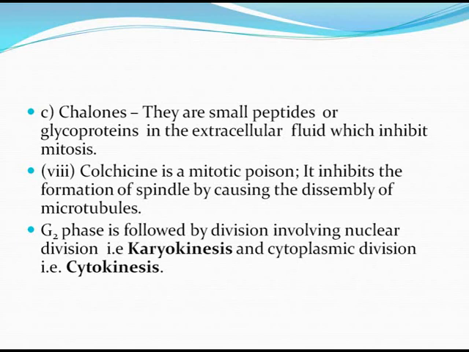Colchicine is a mitotic poison inhibiting the formation of spindle by causing the disassembly of microtubules. G2 phase is followed by division involving nuclear division, that is karyokinesis, and cytoplasmic division, that is cytokinesis.